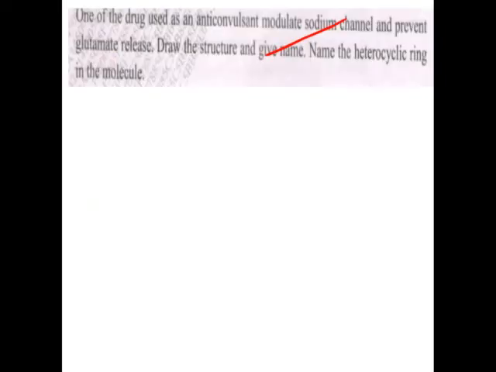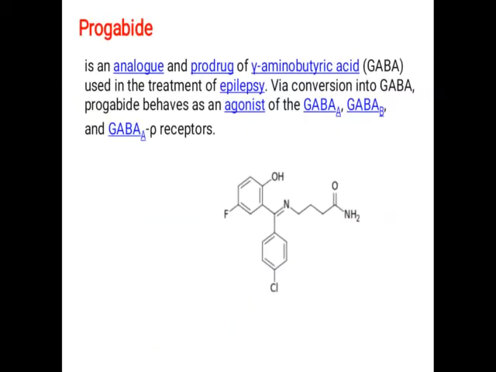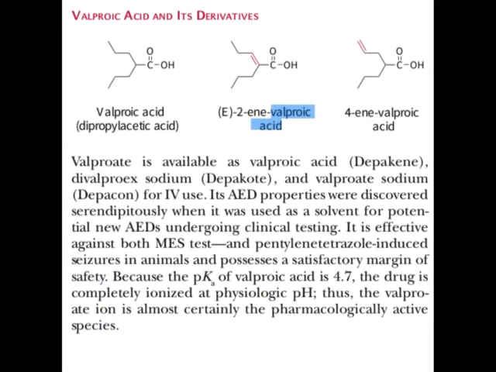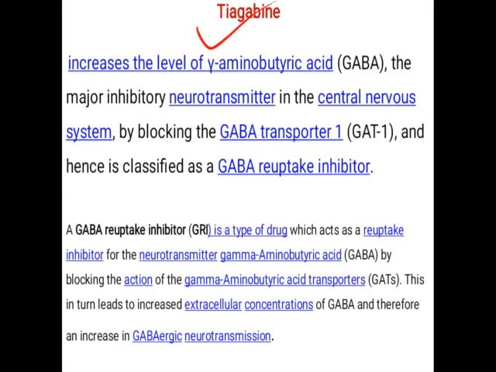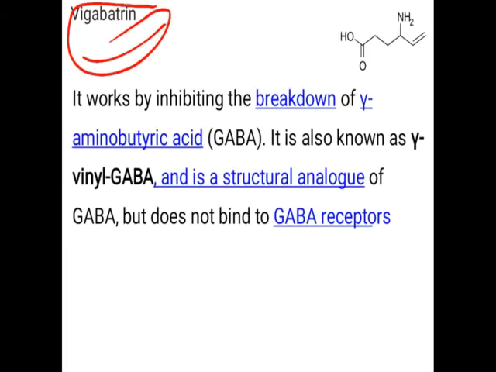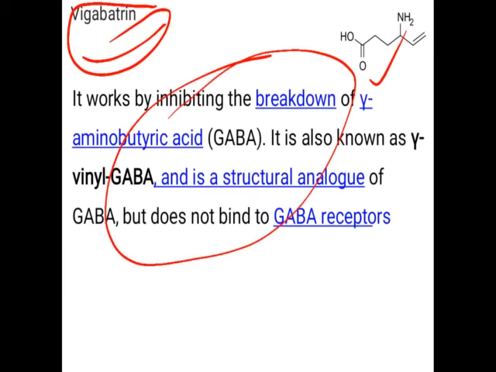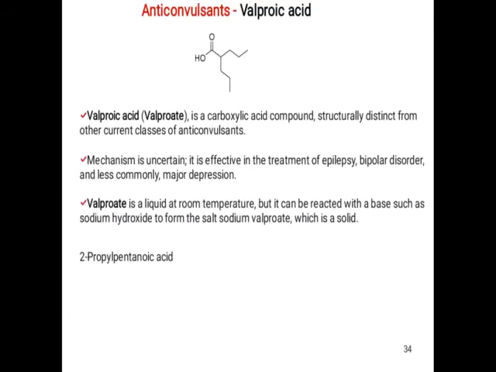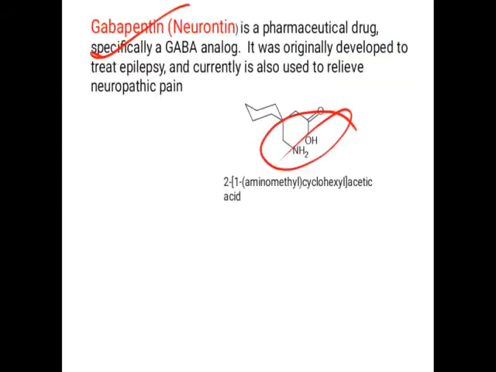Identify the anticonvulsant drug given below and give its mechanism of action. So this structure is of which drug? It is vigabatrin. Mechanism of action, GABA T inhibitor. You have to write down in detail.